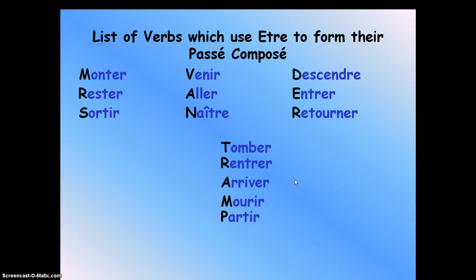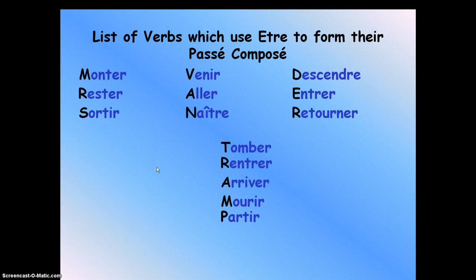Also, another way of remembering these verbs is that movement verbs use être, as well as change of state. For example, a change in state is like, you were not here before and then you're born. Now you live and then you die.